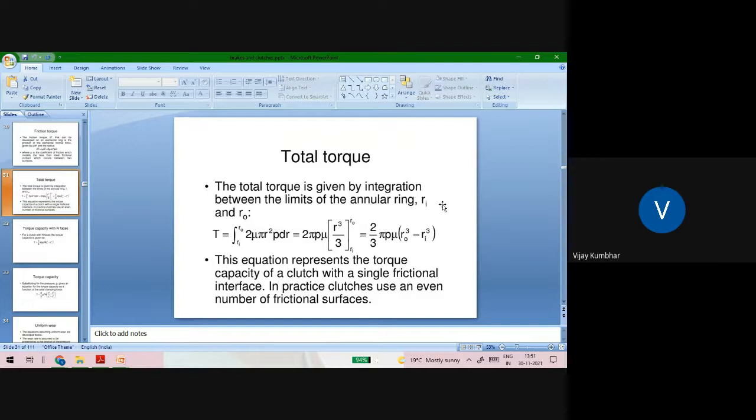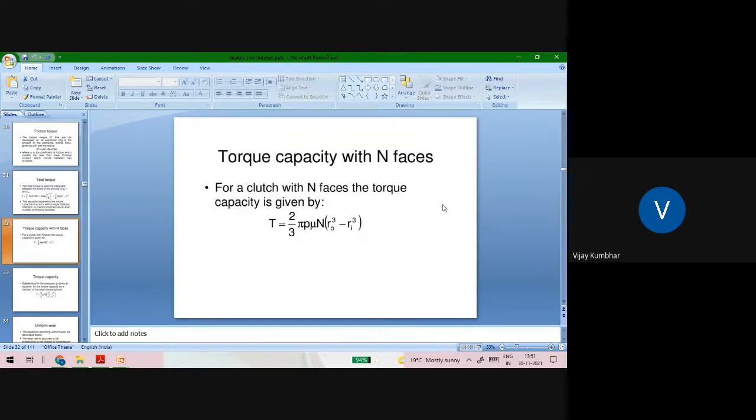In practice, clutches use an even number of frictional surfaces. So the torque transmission capacity with n surfaces can be given as T equal to 2 by 3 pi P mu n (Ro cube minus Ri cube).